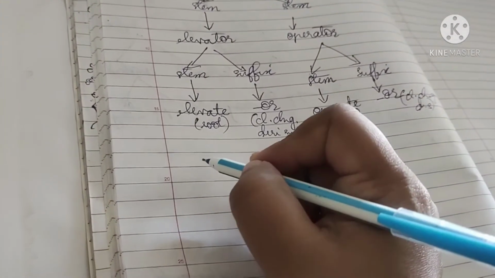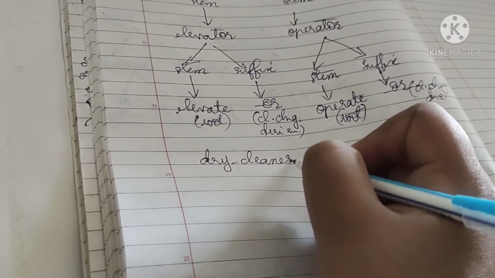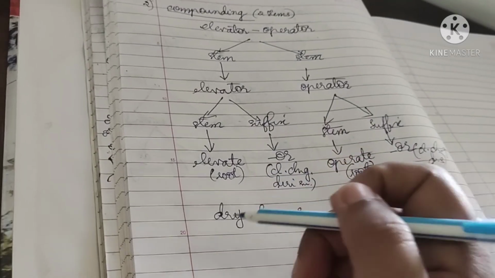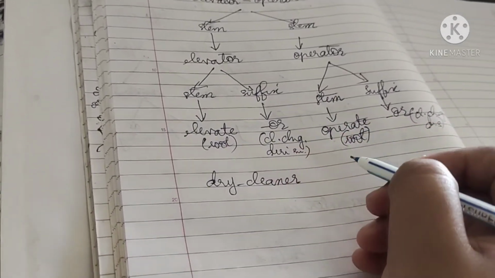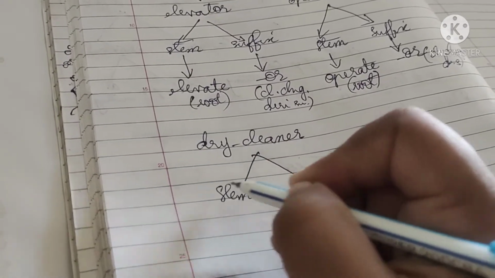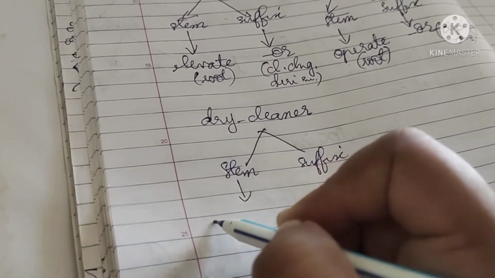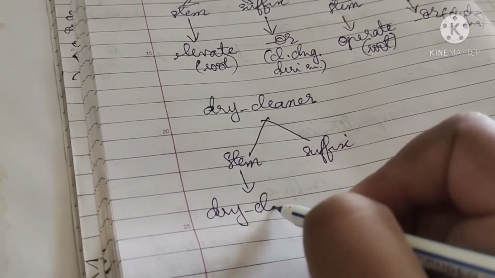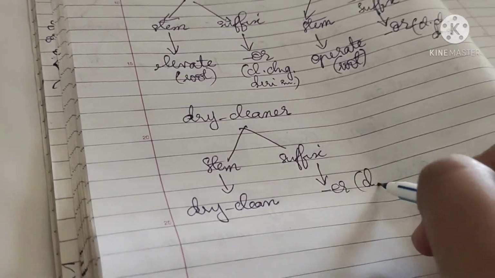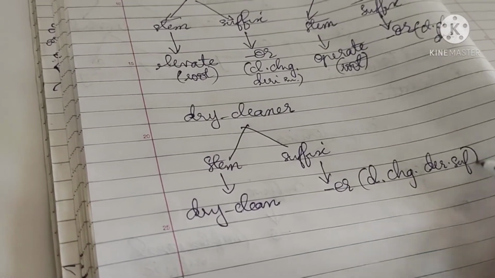We shall study another example: dry cleaner. When we see dry cleaner, we might think it is dry and cleaner. No, it is dry clean and er. The stem is dry clean, and the suffix is er, which is a class changing derivational suffix.